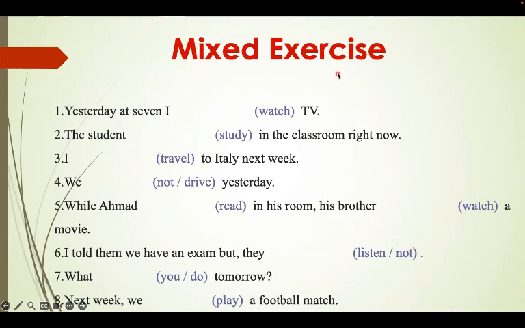Now let's have a mixed exercise. So here, this one is an exercise that has all three tenses. The present continuous, past continuous, and future continuous. Okay? So you will try and find out, okay? Find out the sentence belong to which tense, then answer the questions according to the tense. Okay? For example, yesterday at 7 I watched TV. So yesterday معناه حنستعمل present continuous ولا past continuous ولا future continuous.